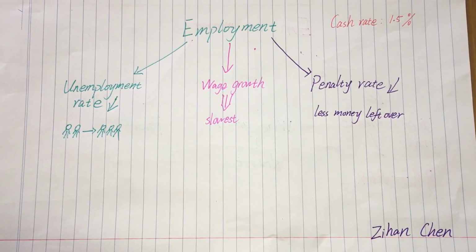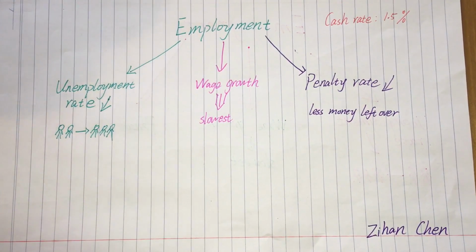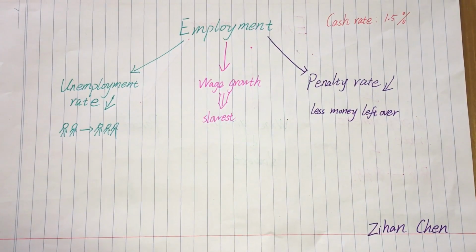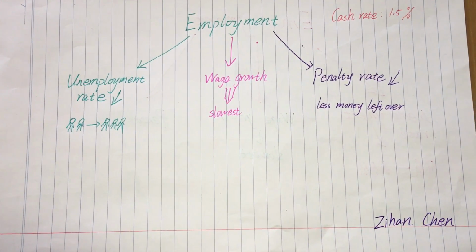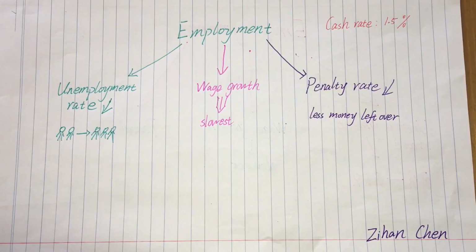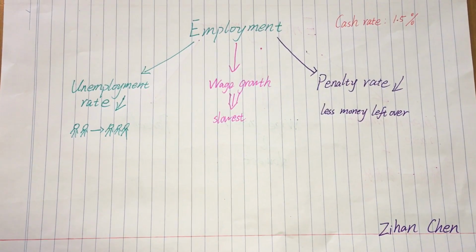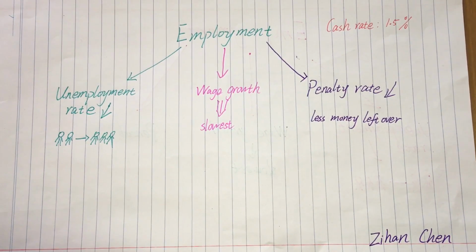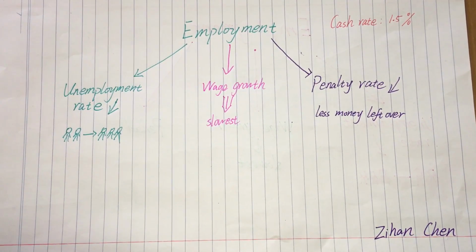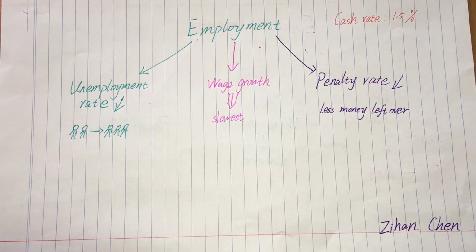The third one is the penalty rate. Penalty rates have decreased in 4 areas: hospitality, fast food, retail, and pharmacy. So people get less money from working on holidays or Sundays. So although unemployment decreased and more people can earn income, due to low wage growth and reduced penalty rates, the economy is not going very well in terms of the average level of individual income.